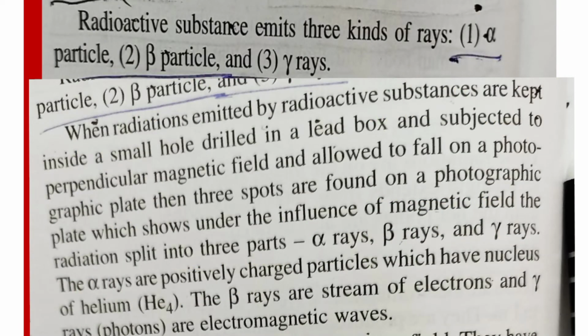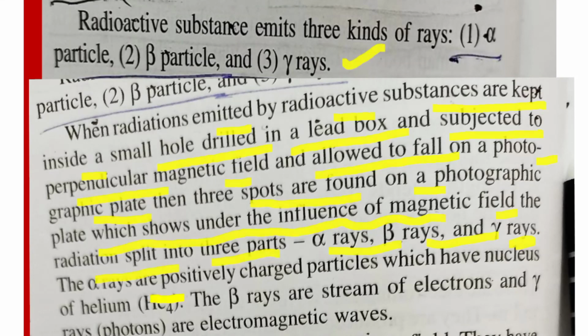So radioactive substances emit three kinds of rays. These are alpha rays, beta rays and gamma rays. When radiation emitted by radioactive substances is kept inside a small hole drilled in a lead box, subjected to a perpendicular magnetic field and allowed to fall on a photographic plate, three spots are found on the plate. This shows that under the influence of magnetic field the radiation splits into three parts: alpha rays, beta rays and gamma rays.